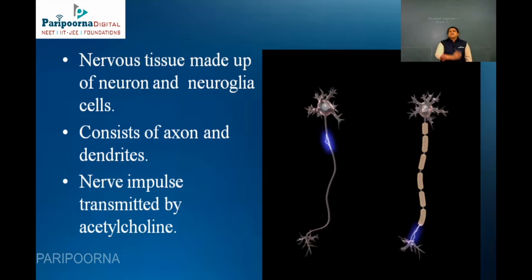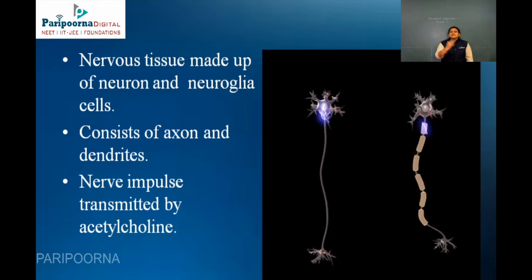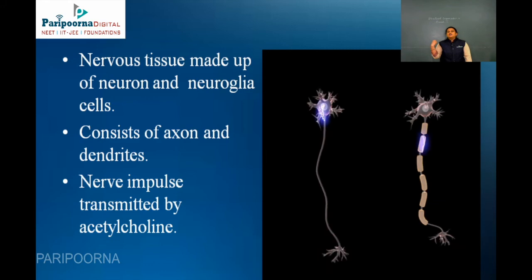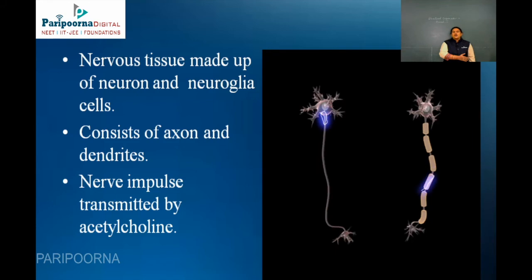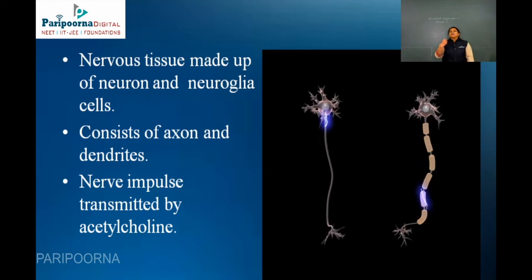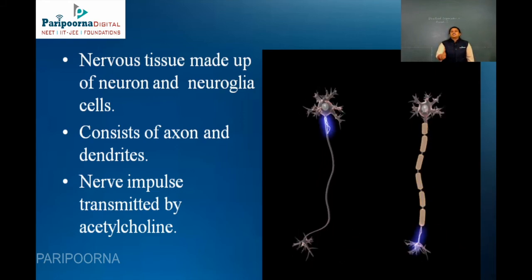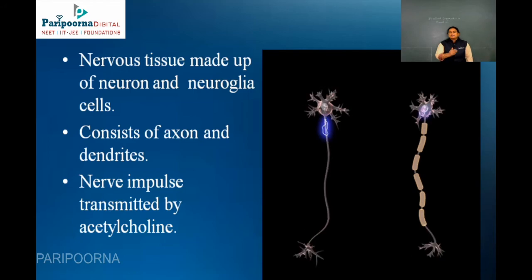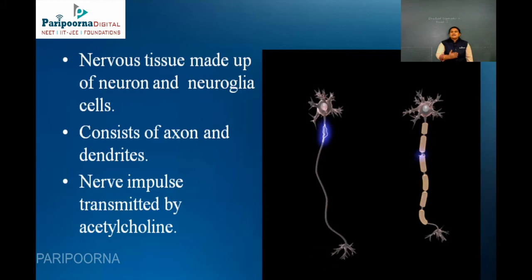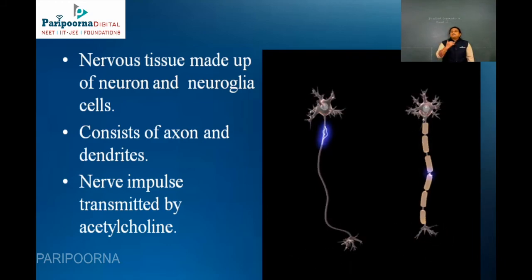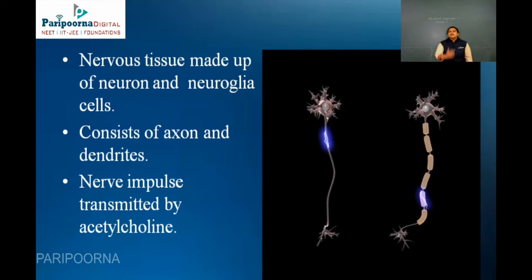And the junction between these two neurons is said to be the synapse. In this synapse, you have the receptor cells to accept the signals transmitted by one neuron to the other. These receptor cells are present in the gap between two neurons, which is the synapse. Clear with that? The impulse which is transmitted is in the form of a chemical known as acetylcholine. Simply we can say that nerve impulses are transmitted by the chemical called acetylcholine.